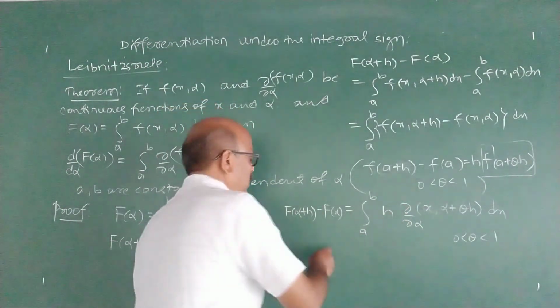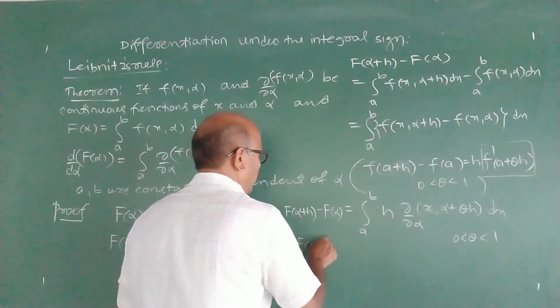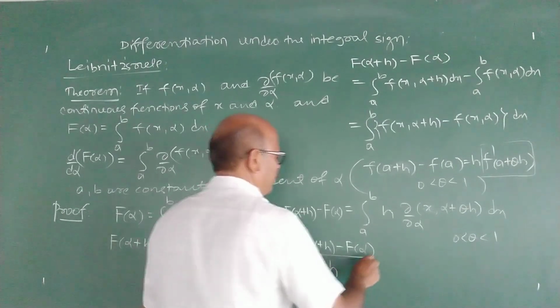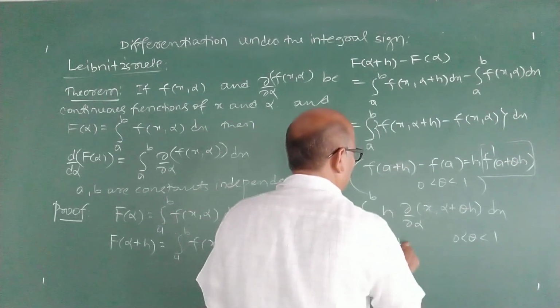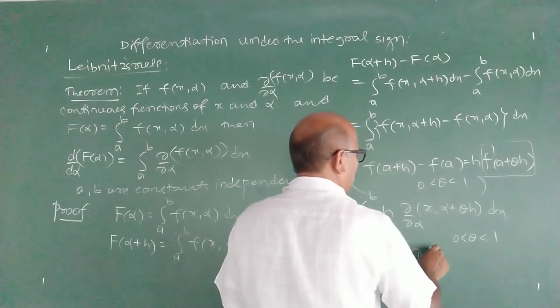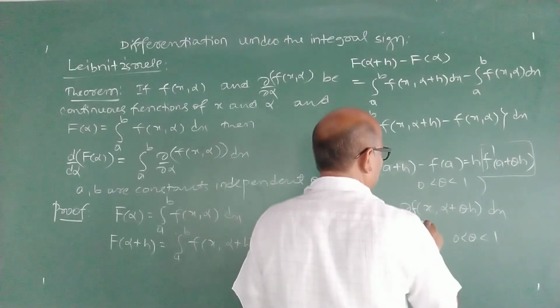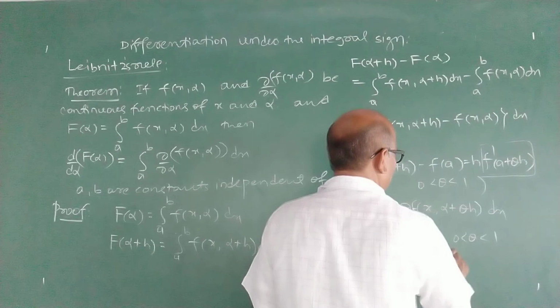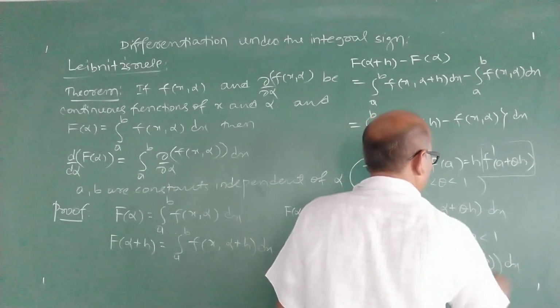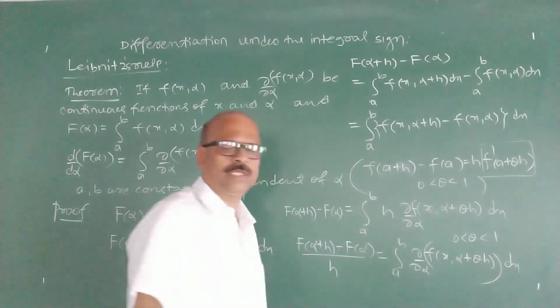Now h is constant here, therefore we get f of alpha plus h minus f of alpha upon h is equal to the integral a to b of dou by dou alpha of f of x, alpha plus theta h, with respect to x.